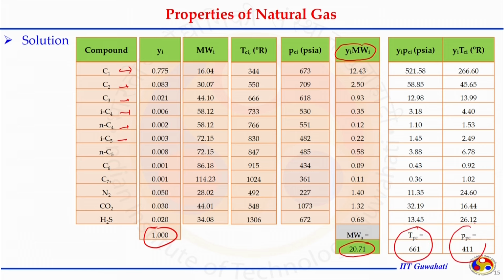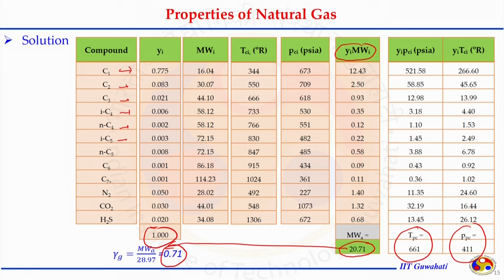I get the value of critical temperature and critical pressure of the mixture. Knowing the apparent molecular weight, I can divide it by the molecular weight of air and get the specific gravity of my natural gas. That is a very simple calculation.